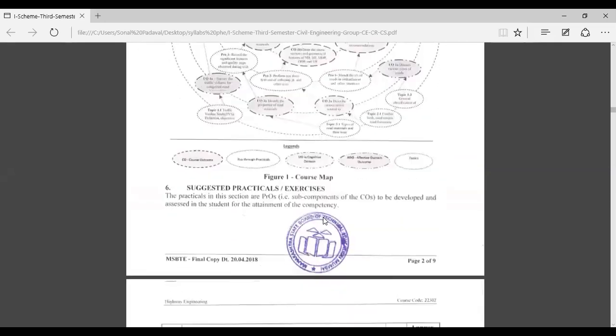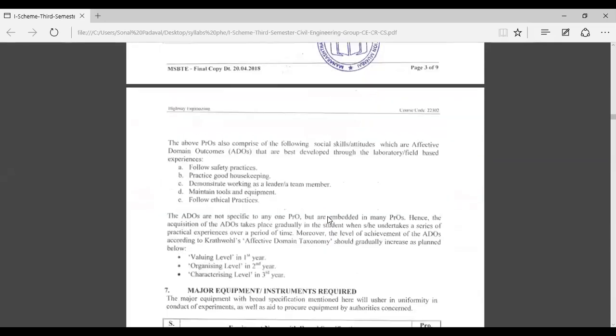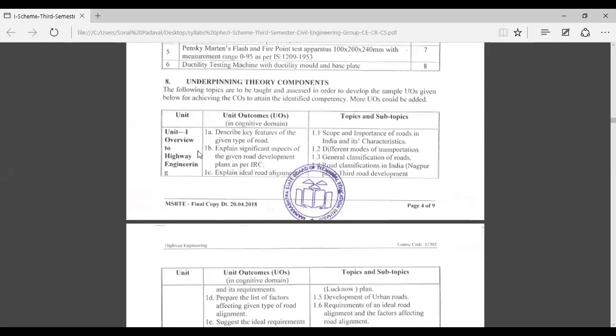Now see the syllabus of highway engineering. There are a total of 6 chapters in this subject. The first unit is overview to highway engineering.